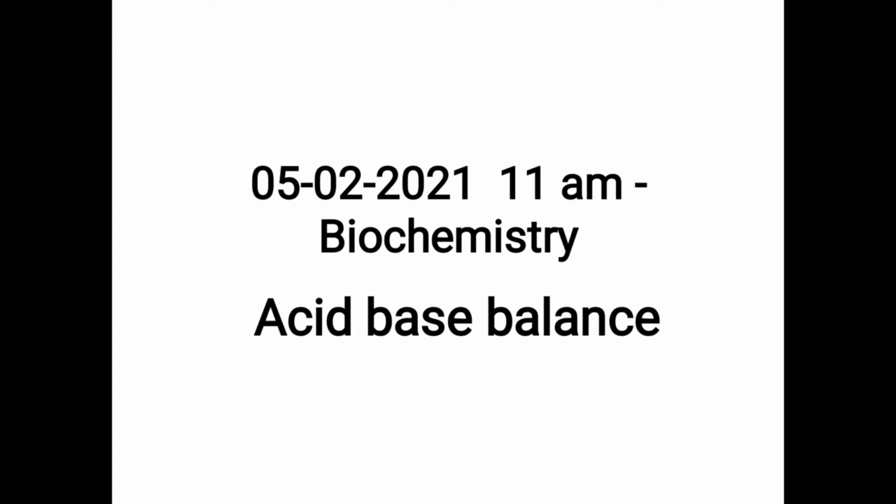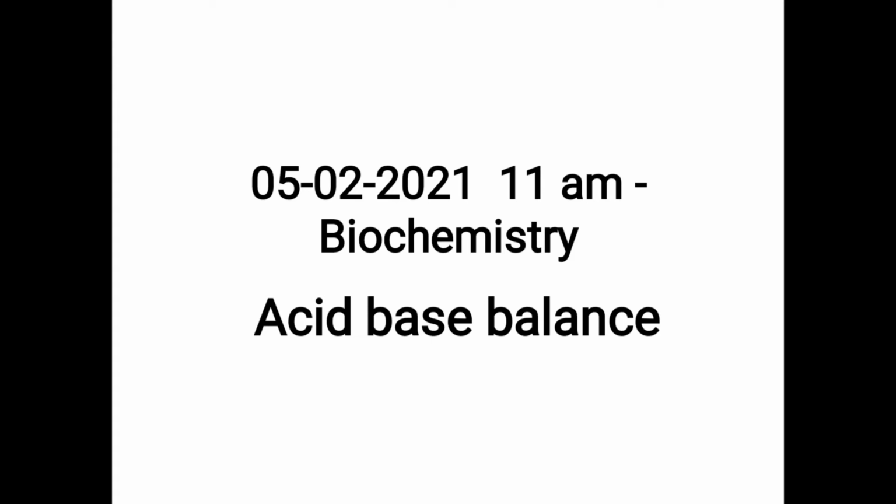Third, excretion of titratable acid or buffering by phosphate buffers. Fourth, excretion of ammonia. You have already seen these two. Excretion of H plus ion and generation of bicarbonate.